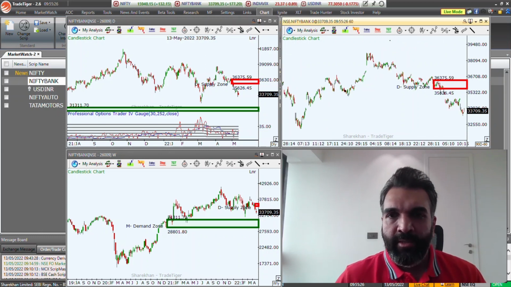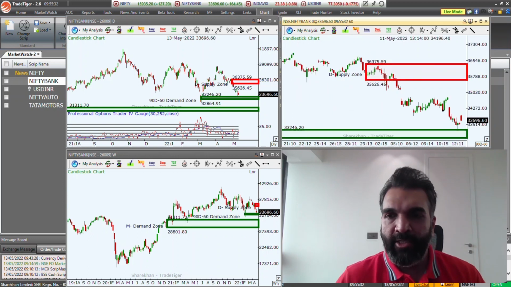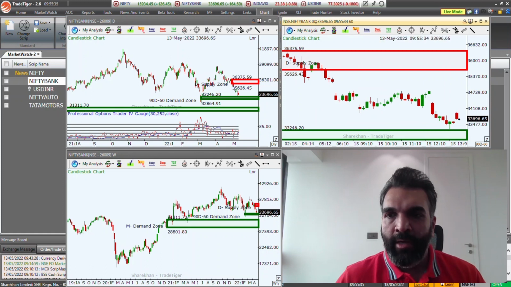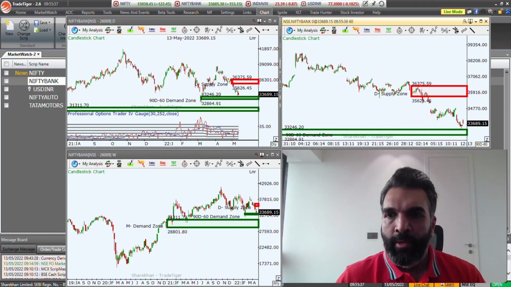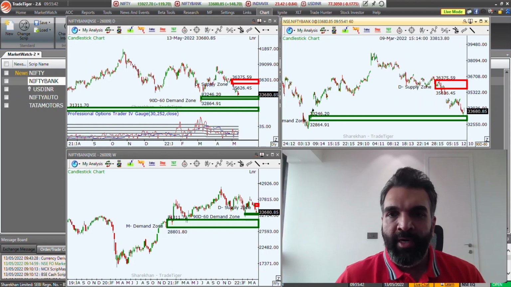So there is this level of demand over here that we need to watch out for in the coming week, right? There was already this one touch, and the markets now are trying to probably just go down a little bit and retest this area. So anytime the prices do come into this area, we might expect to see another bounce.